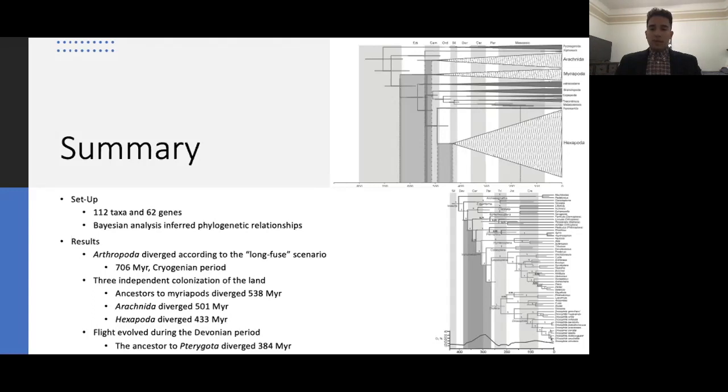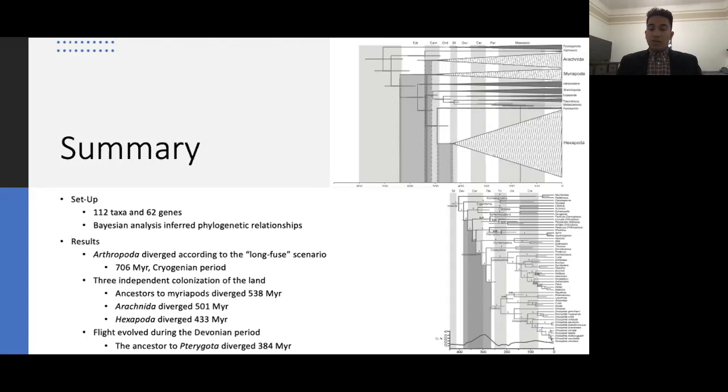By using their data, they hypothesized that there were 3 separate colonization events on land, all beginning first with the ancestor to myriapods during the early Cambrian, approximately 538 million years ago. Arachnida followed after, around 501 million years ago, and the last clade to colonize land was Hexapoda, approximately 433 million years ago.